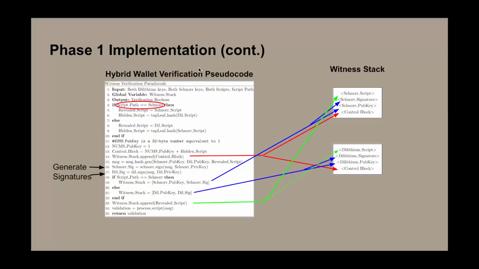And now we will just push a few things onto the witness stack. If the script path is Schnorr, it will have a witness stack that looks like this, with a Schnorr script, Schnorr signature, Schnorr public key, and control block. And if it is Dilithium, it will look something like this, with the Dilithium signature, Dilithium public key, and control block. Control block is simply a mechanism to verify that the user does know both script paths without revealing the hidden script path that you didn't use.